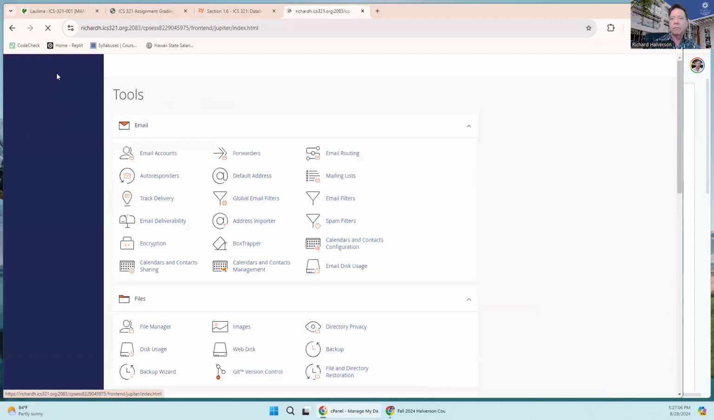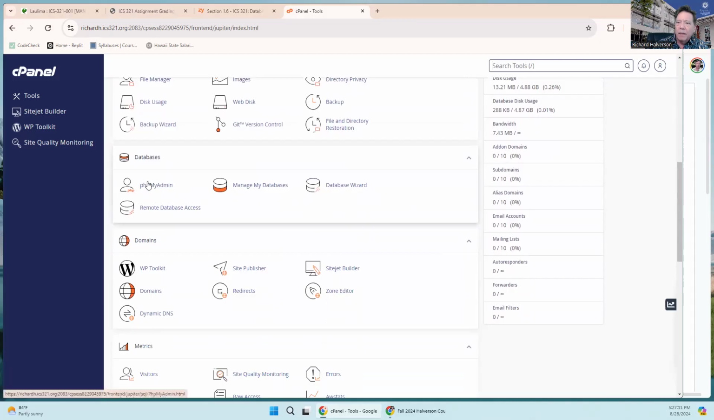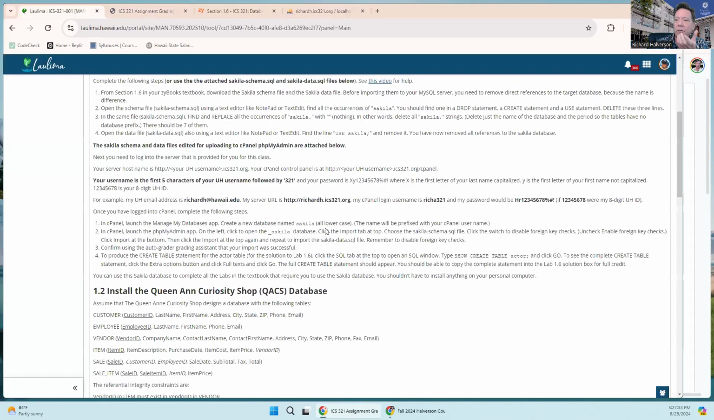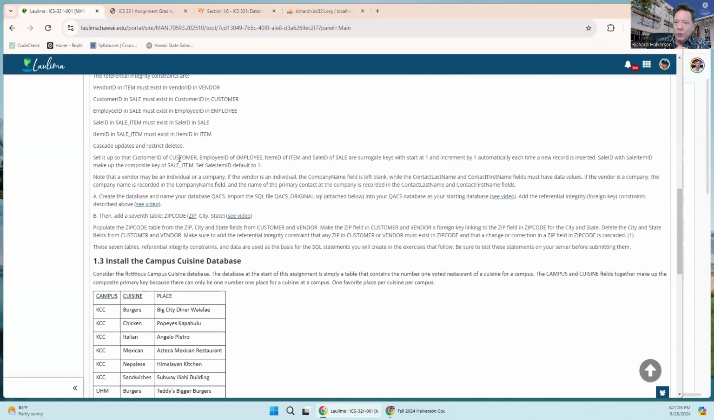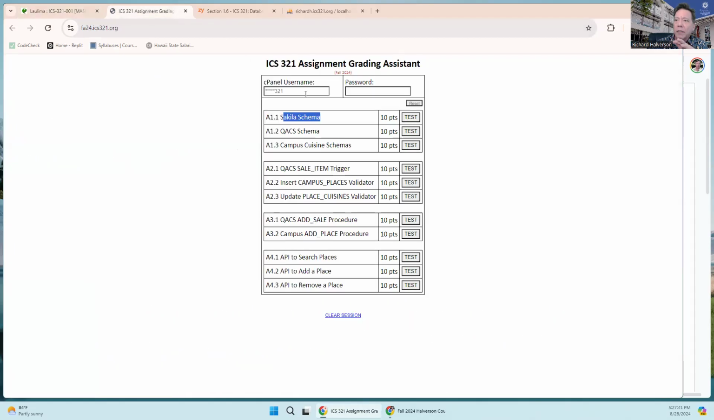So click on the cPanel up there, and we're back to the cPanel main page here. And now let's go over to phpMyAdmin. Click on phpMyAdmin, and we open it up. And on the left here, we see your cPanel username, and you can click on the plus sign, and you should now see your Sakila database in there. These other databases are actually the databases that you do for 1.2 and 1.3. I may go over those later, but not today.